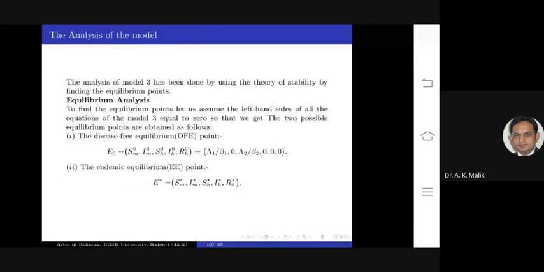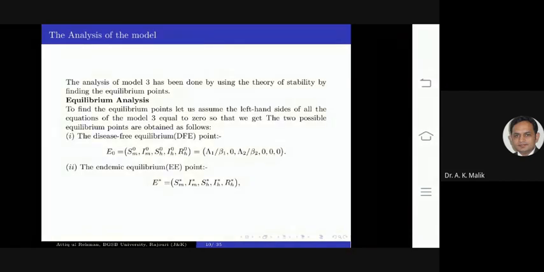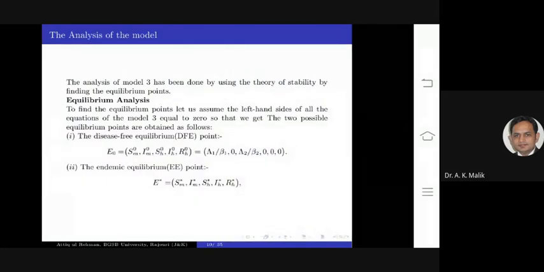Next, I mention equilibrium points, of which there are two types: disease-free equilibriums and endemic equilibriums. Disease-free equilibrium points are those at which the disease may die out, and endemic equilibrium points are those at which the disease persists.